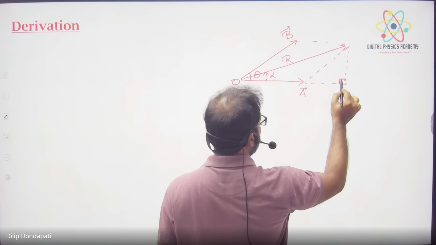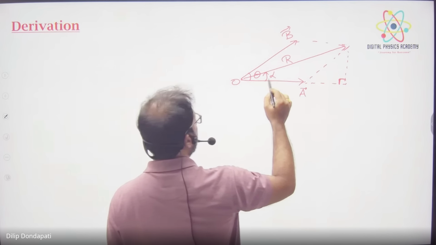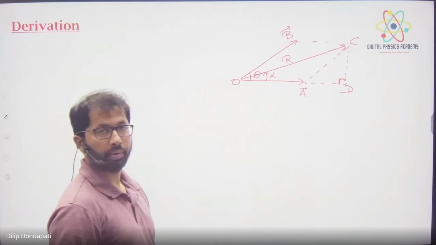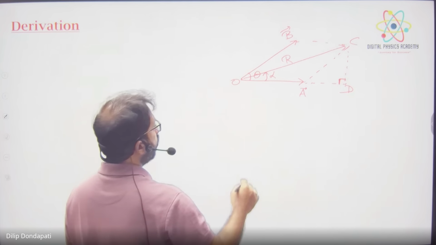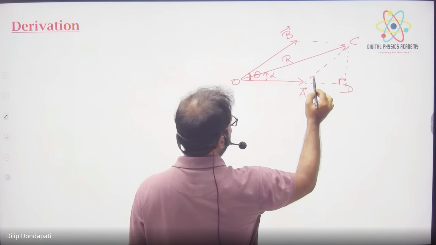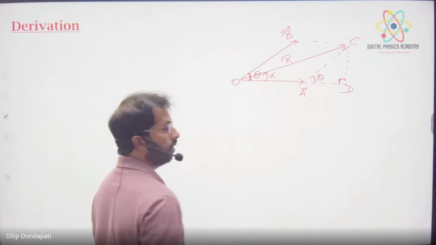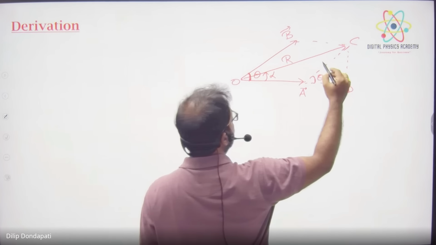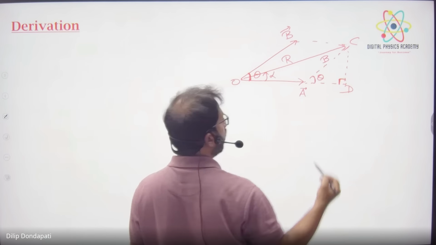I am drawing one perpendicular line. Okay, you can mark A, B, C, D. Now this is theta, corresponding angles. This is also theta, right? And this is B vector, right? And this is also B vector only.